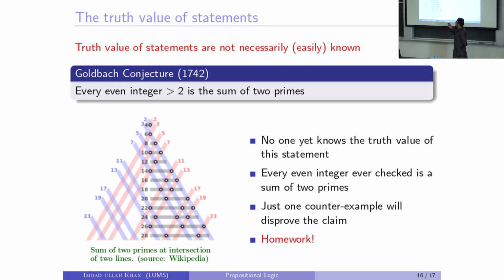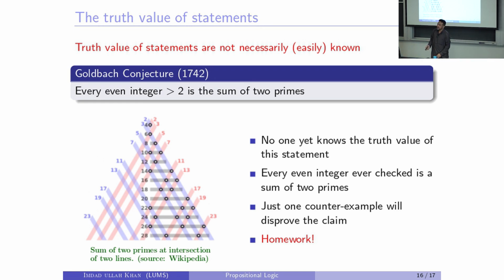These are even numbers. I take prime numbers and then intersect with another prime number, the blue prime number and the green prime number. At the intersection, I'll see which even number appears. Okay, so let's just do this. Can you write 4 as a sum of two prime numbers? Can you write 6 as a sum of two primes? 1 plus 1 is not a prime. 3 plus 3. 8. Can you write 8 as a sum of primes? 3 plus 5. 10. 7 plus 3 or 5 plus 5.